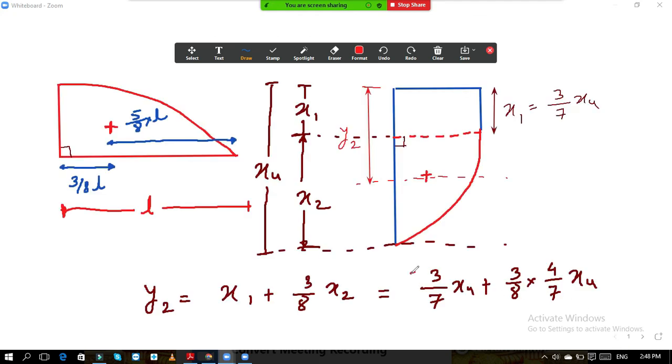This is the y2 term, 3 by 7, whatever the term, I will write over there.